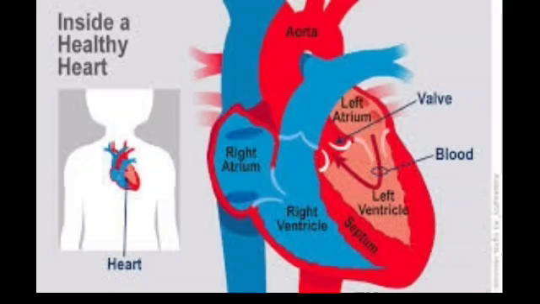So both these veins enter the right atrium or right auricle, and from the right auricle it passes to the right ventricle, and from the right ventricle it flows into the lungs where gas exchange happens. Two arteries from the right ventricle carry the blood to the lungs for purification or for gas exchange.